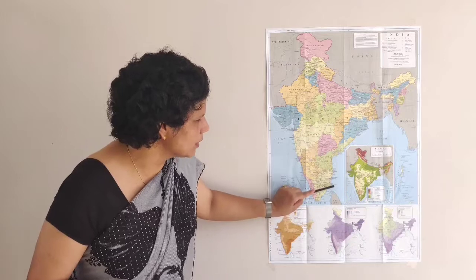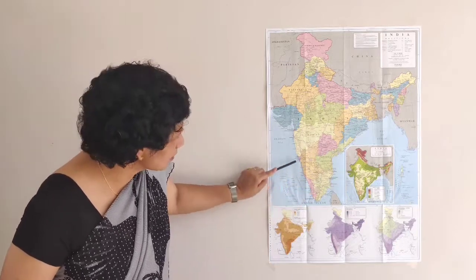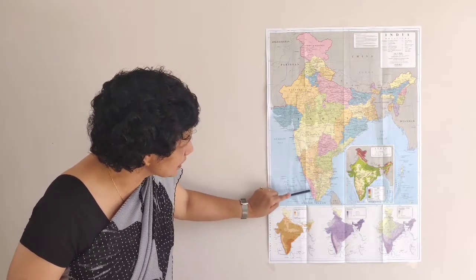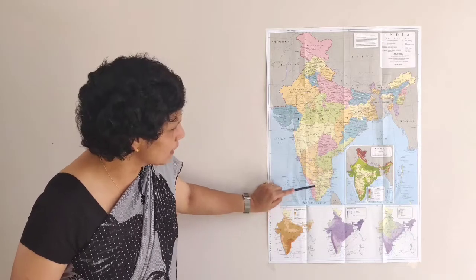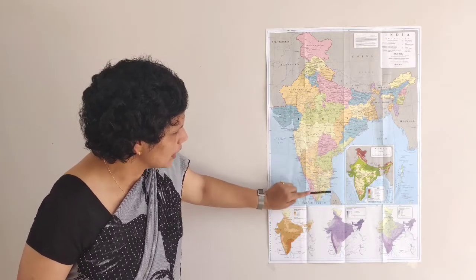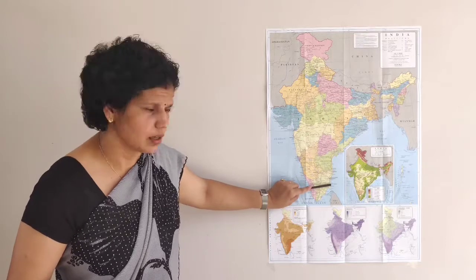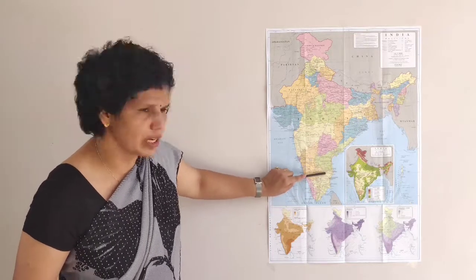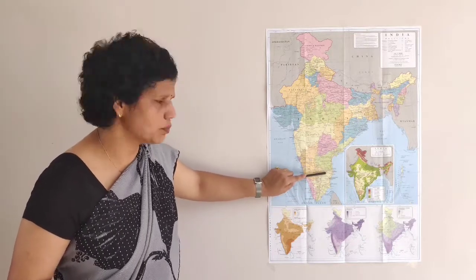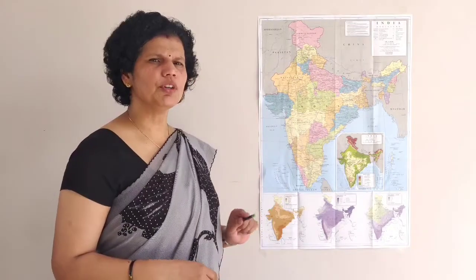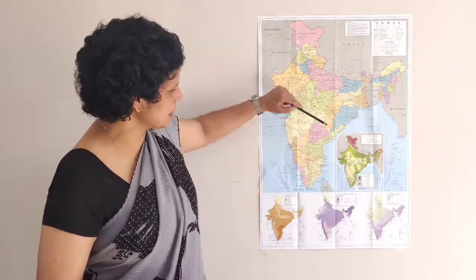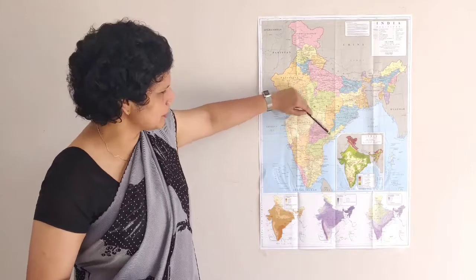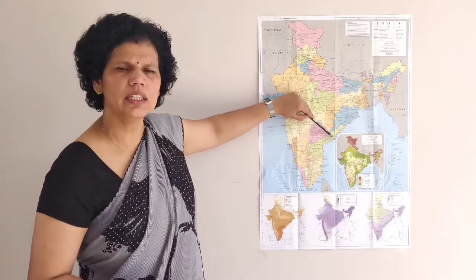The 2nd part is present here. This Mahe part is present in Kerala state. Now the 2nd part of Puducherry is present here, Karaikal. It is present in Tamil Nadu. The 3rd part of Puducherry is present here. The 4th part of Puducherry is present in Andhra Pradesh. It's present here and it is known as Yanam.